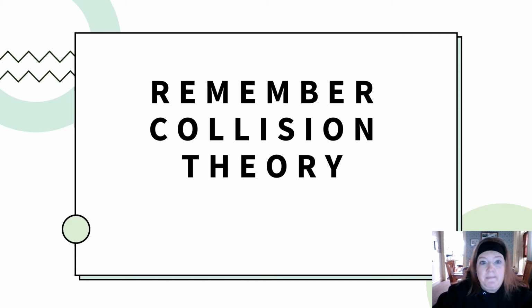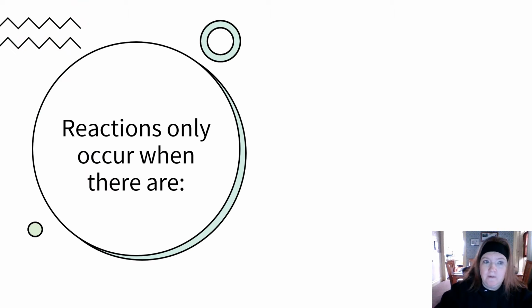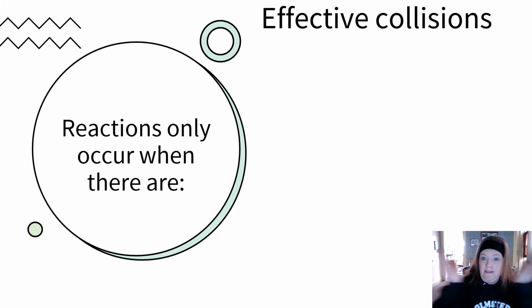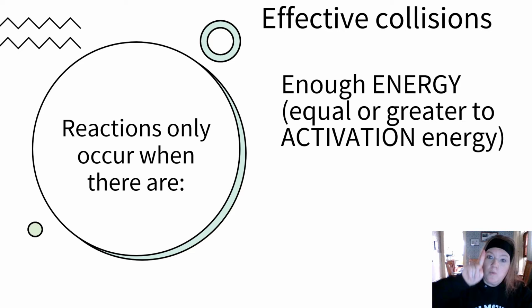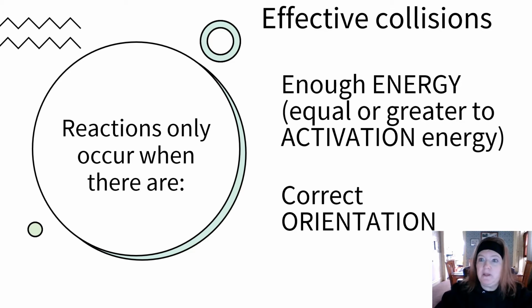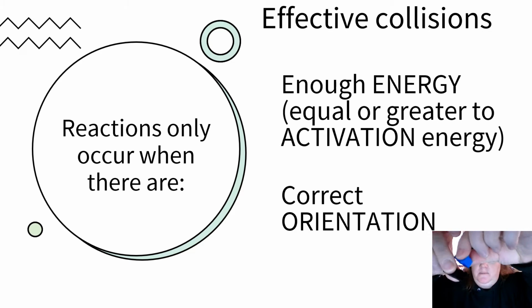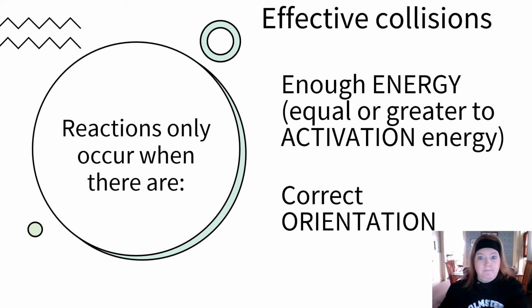First of all, you should remember collision theory. Remember, reactions only occur when there are effective collisions. What is an effective collision? What does that mean? Well, do you remember? Two things. One, enough energy, so it has to be greater than or equal to the activation energy. And there has to be the right orientation. So they have to line up right and have enough energy. Two things.